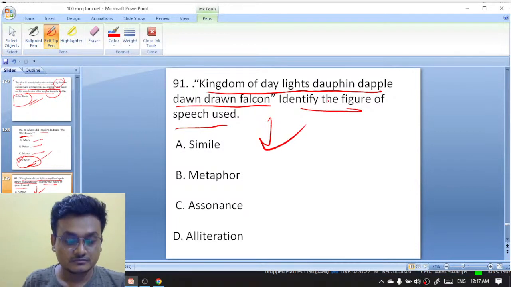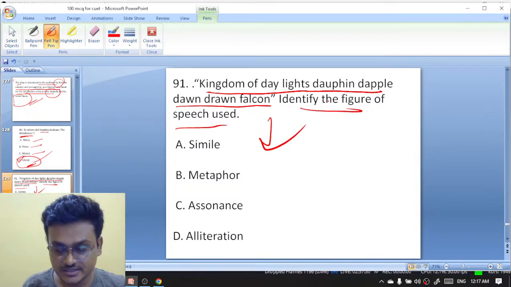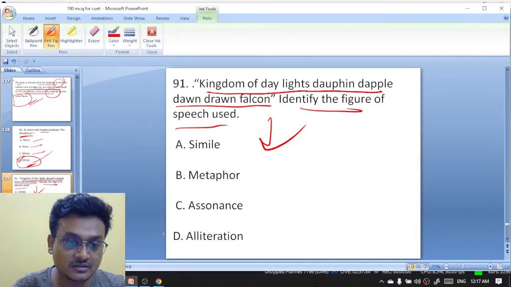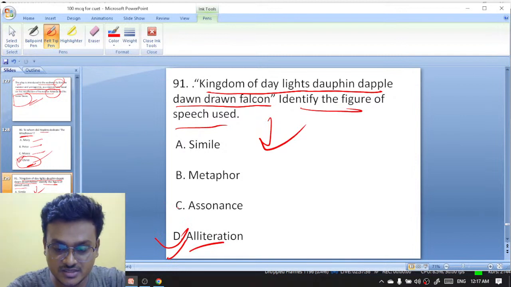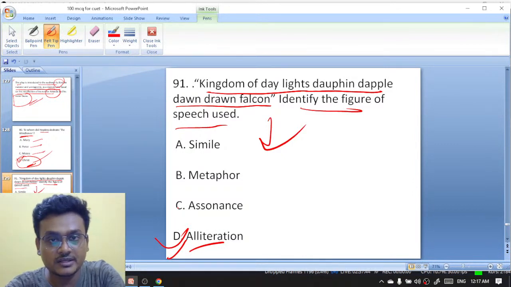Excellent, excellent. Alliteration. Okay. Successive words begin with the same consonant letter. Alliteration. Dapple-dawn-drawn falcon. Exactly.